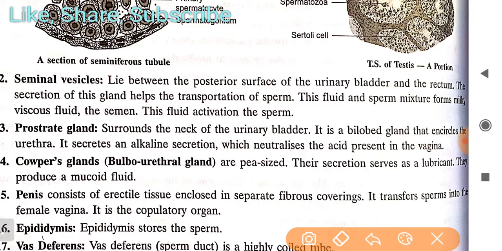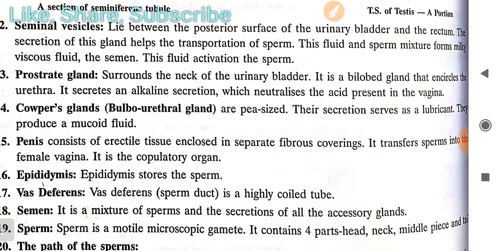So seminal vesicles, what they help: they lie between the posterior surface of the urinary bladder and the rectum, and their secretion helps in the transportation of sperm. This fluid and sperm mixture forms a milky viscous fluid, the semen. This fluid activates the sperm. So a fluid-like structure is also formed here which activates the sperms.